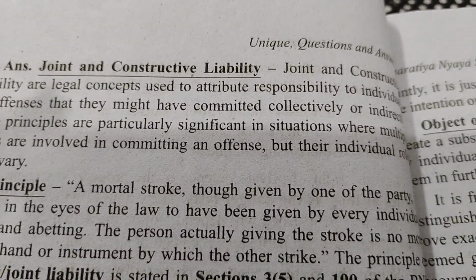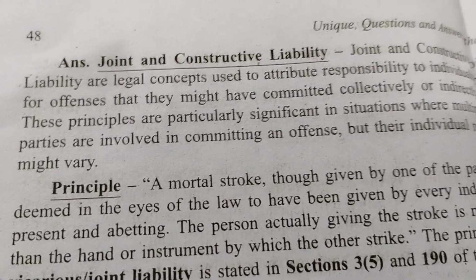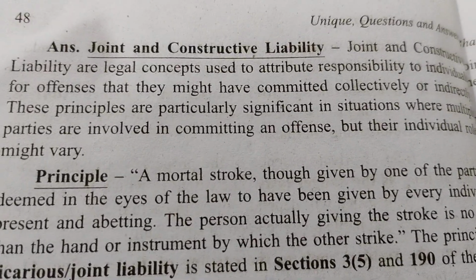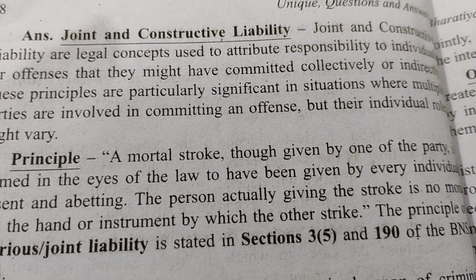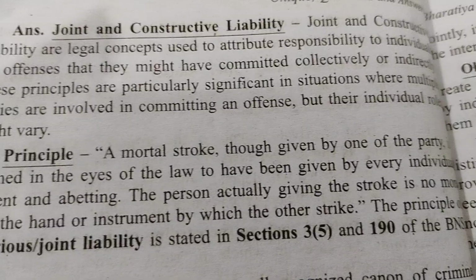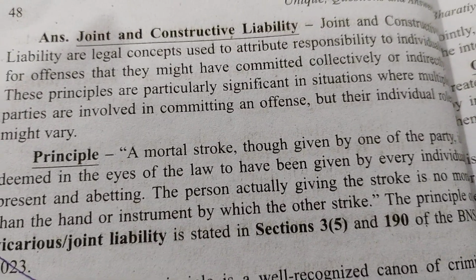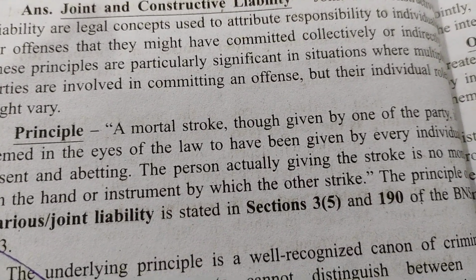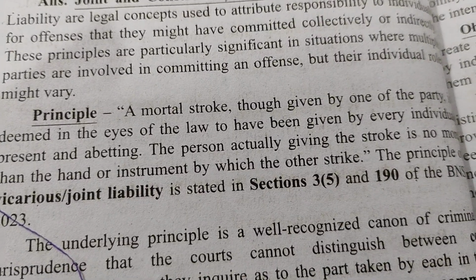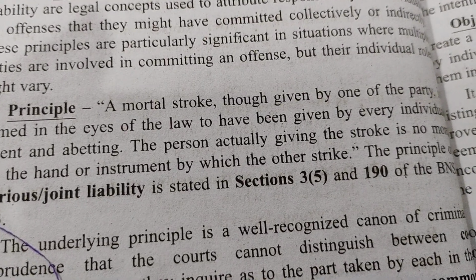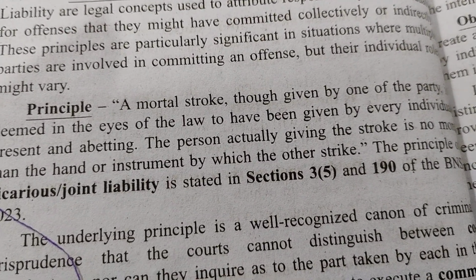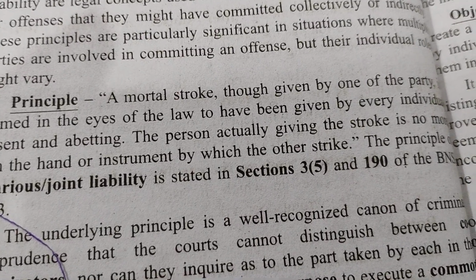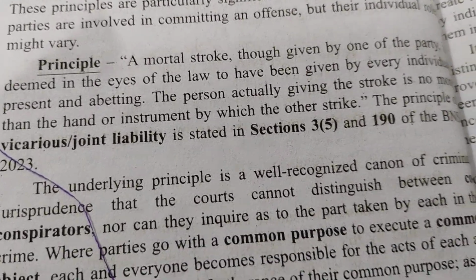Joint and constructive liability. Joint and constructive liability are legal concepts used to attribute responsibility to individuals for offences that they might have committed collectively or indirectly. These principles are particularly significant in situations where multiple parties are involved in committing an offence, but their individual roles might vary.